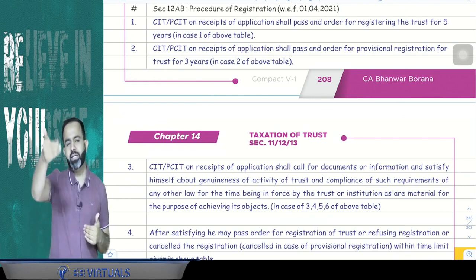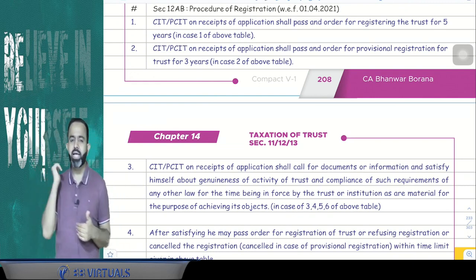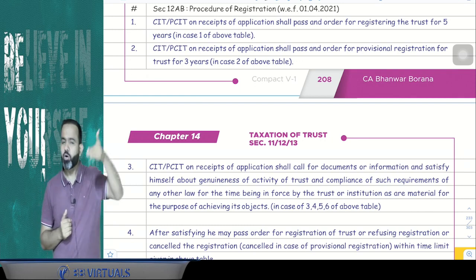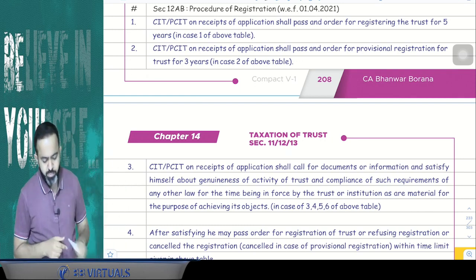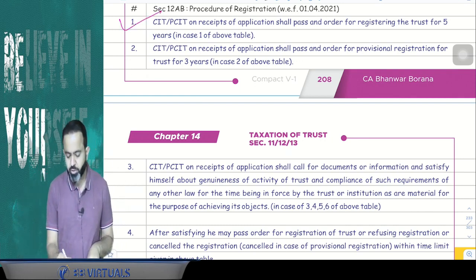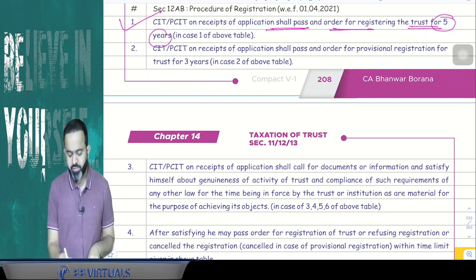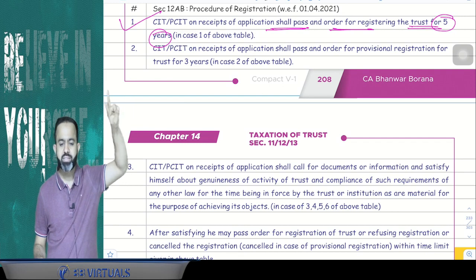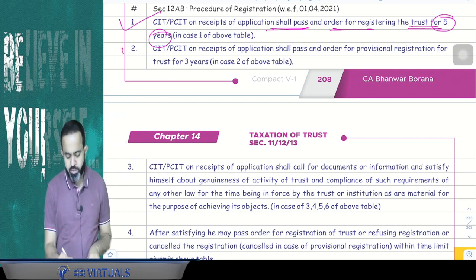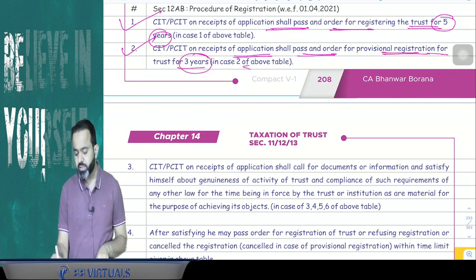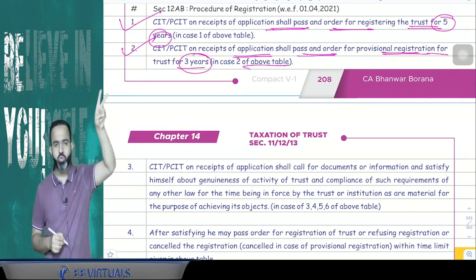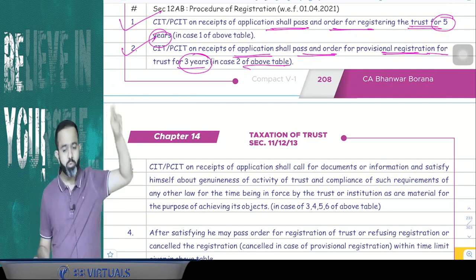So whenever the assessee, or I can say the trust, makes the application, then what CIT will do, how CIT will react. So here, guys, point number 1 says that CIT or PCIT on receipt of application shall pass an order for registering the trust for 5 years in case number 1 of the above. That is the transition mechanism. Now point number 2 says that CIT or PCIT on receipt of application shall pass an order for provisional registration of the trust for 3 years in case 2 of the table. That is the provisional registration.